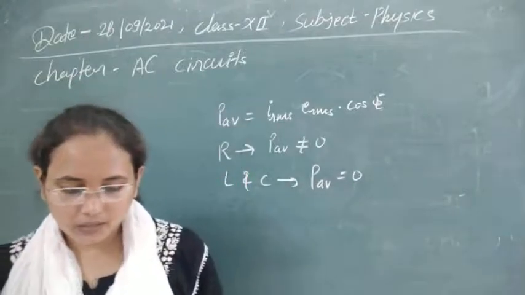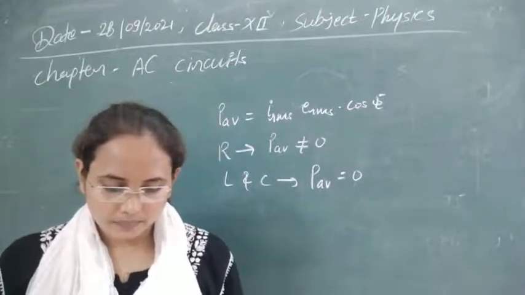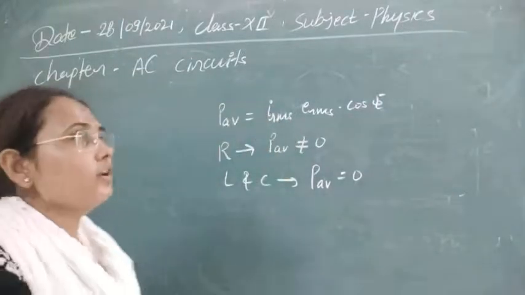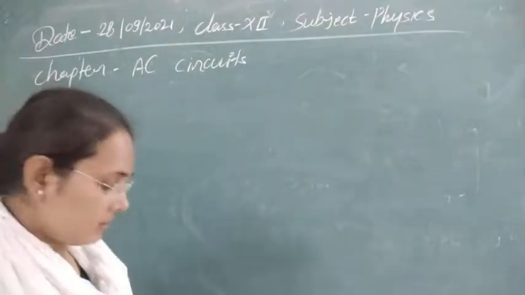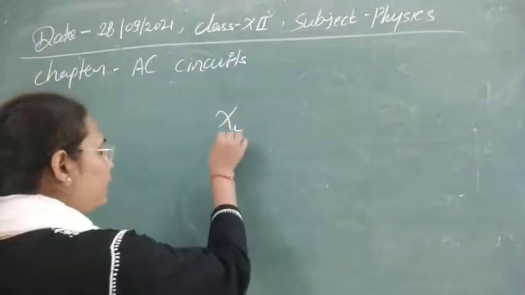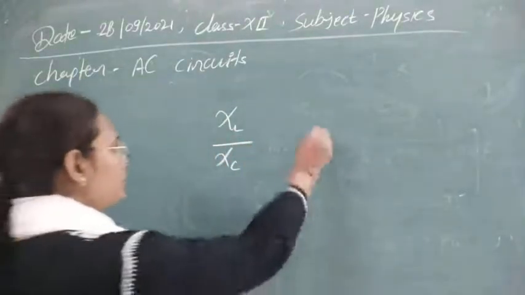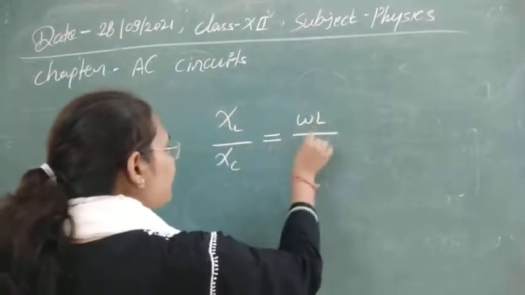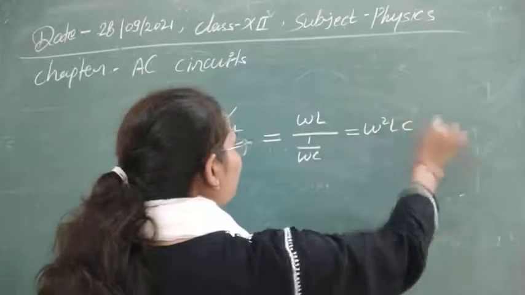Now the next question: what is the ratio of inductive and capacitive reactance in AC circuits? Inductive reactance is denoted by X L, capacitive reactance is denoted by X C. We have to find their ratio. As you know, inductive reactance is equal to omega L, and capacitive reactance is 1 upon omega C. Overall, if you solve, the ratio is equal to omega square LC.